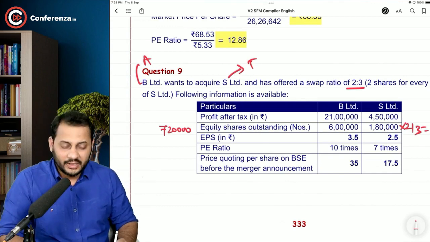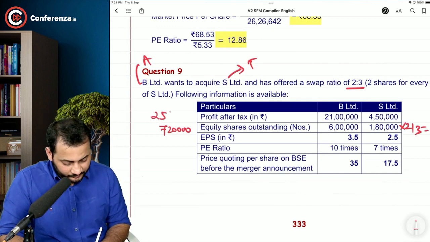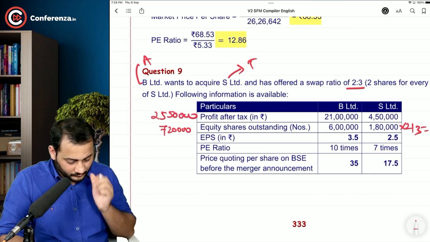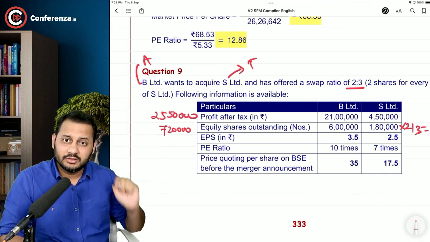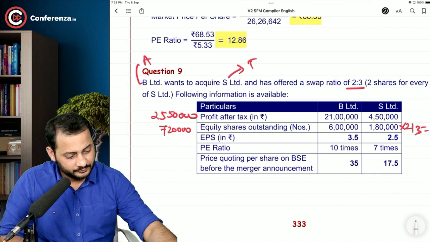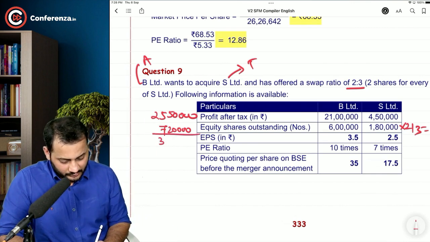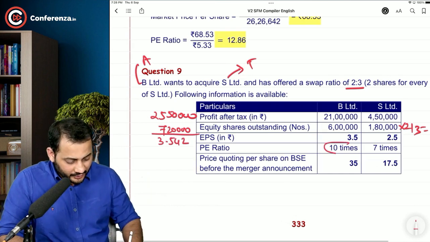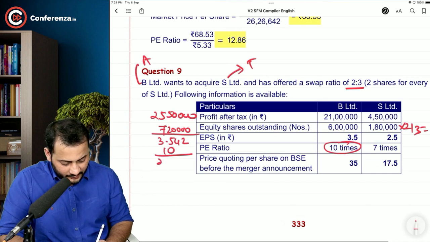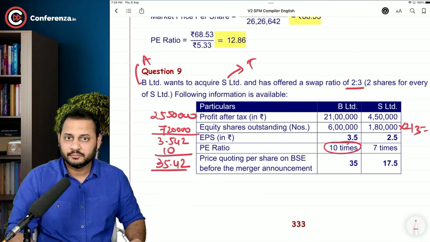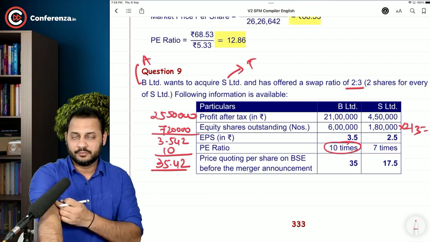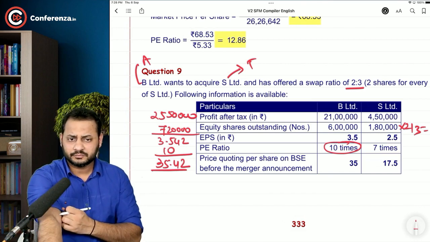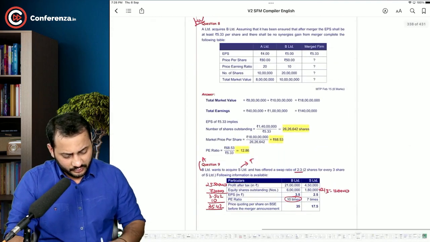What is the total earning after merger? 21 lakh and 4,50,000. That's 25,50,000. Am I right? So can we calculate the post merger EPS? Divided by 7,20,000, that comes to 3.542. If we keep the PE ratio of the acquirer constant, the market price will be 35.42. Right? One more thing. Let's see what the question is asking us.